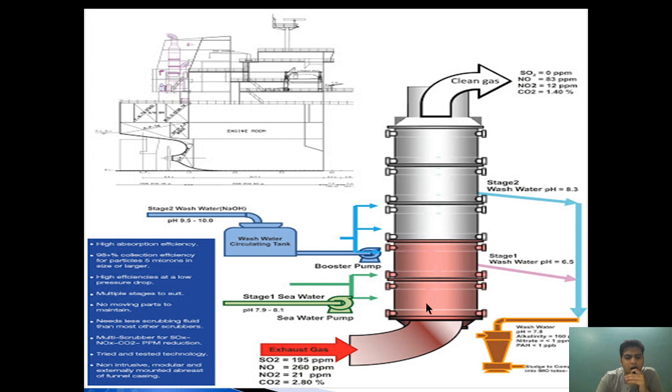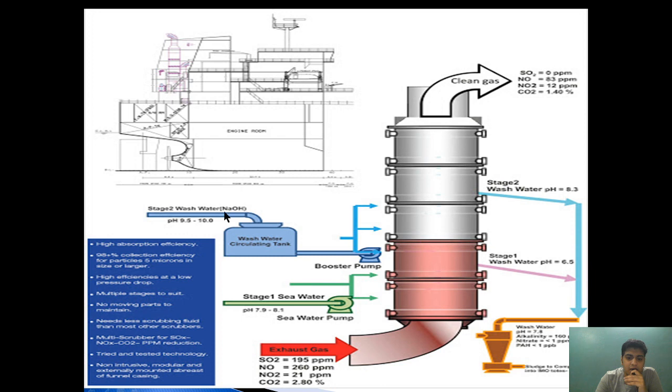So let's see how this exhaust gas cleaning system works. Basically, the exhaust gas containing sulfur, nitrogen oxide and carbon dioxide is passed through, and in the first stage it is cleaned with seawater. After the seawater, the pH is reduced to 6.5.